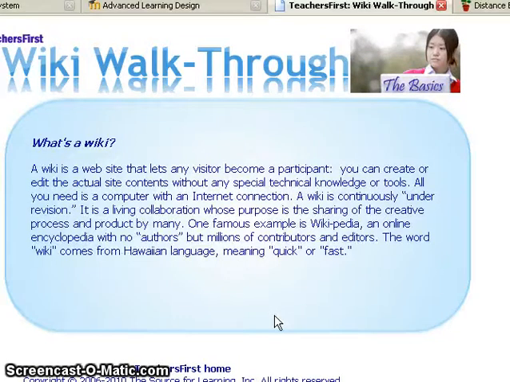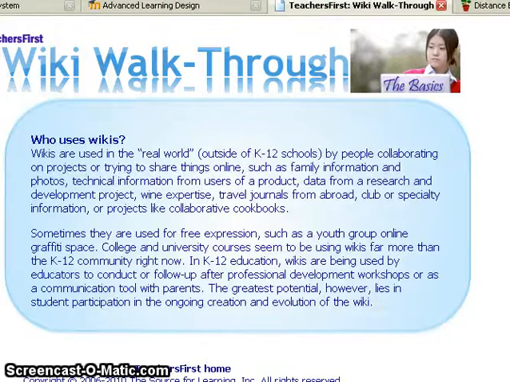And we've already talked a little bit about Wikipedia. So let's talk about who uses it. Wikis are used in the real world for people collaborating on projects or trying to share things online, such as a family or technical information. But in K-12, we can begin to look at it as a way for students to create evidence of learning and to be creative and innovative in their different uses of media in the classroom.